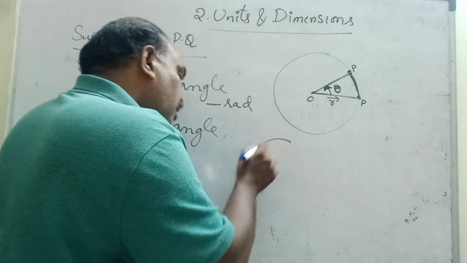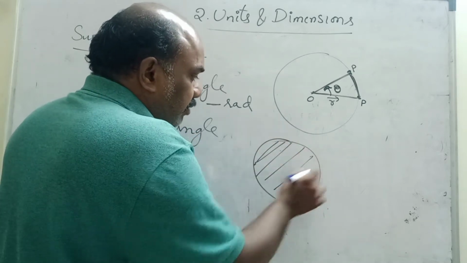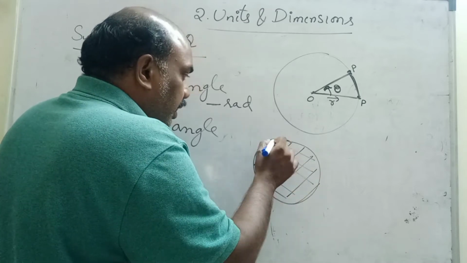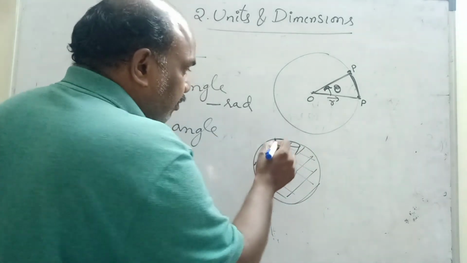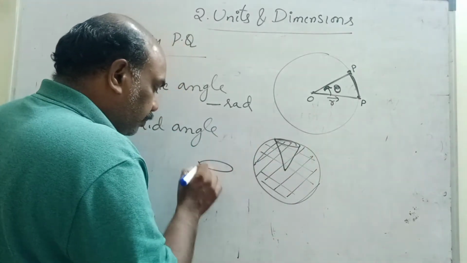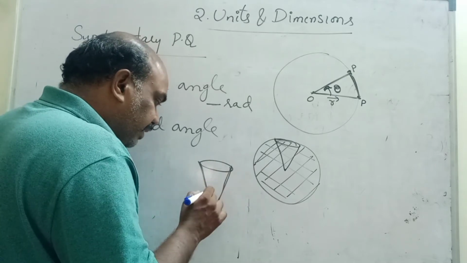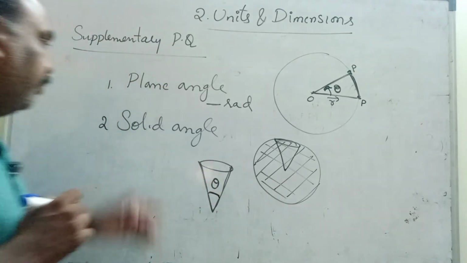Next, what is meant by solid angle? Say, children, take one cork ball. It has mass, no? It is completely filled with mass. Now what I am doing is cutting one small cone from this part. Now, from the two surfaces it is making some angle, no? This is called solid angle.